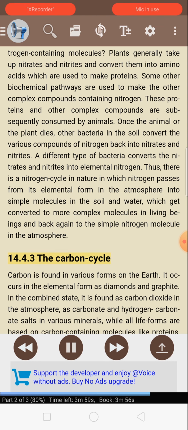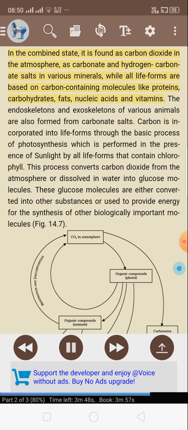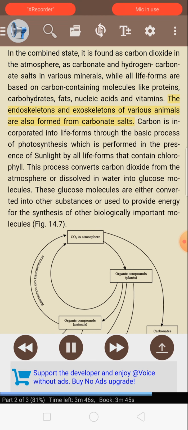14.4.3 The carbon cycle. Carbon is found in various forms on the Earth. It occurs in the elemental form as diamonds and graphite. In the combined state, it is found as carbon dioxide in the atmosphere, as carbonate and hydrogen carbonate salts in various minerals, while all life forms are based on carbon-containing molecules like proteins, carbohydrates, fats, nucleic acids, and vitamins. The endoskeletons and exoskeletons of various animals are also formed from carbonate salts.